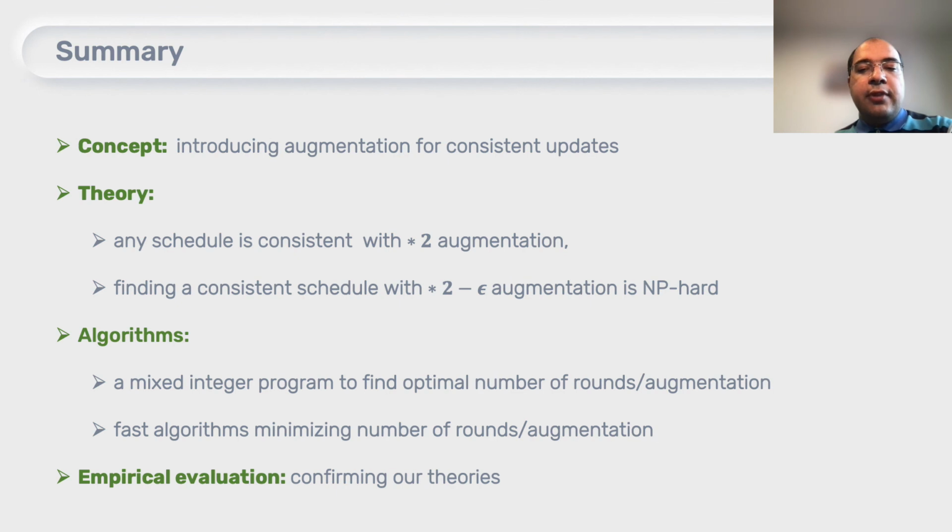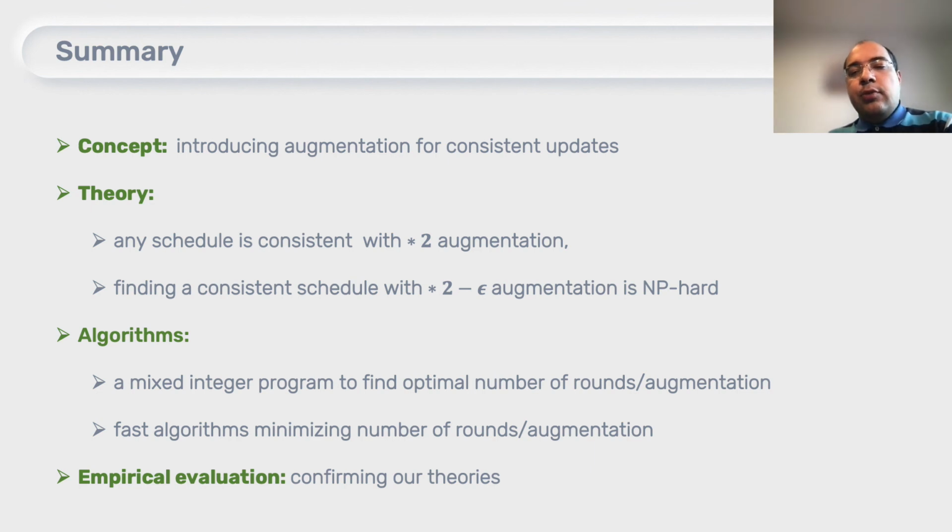In a nutshell, what we have done is we introduced a notion of augmentation for the consistent updates, where we are concerned about congestion and loop freedom in our networks. This notion of augmentation can be realized by buffers in networks. From a theoretical point of view, we showed that any update schedule can be realized by twice augmentation, which is relatively a lot. And we showed that with 2 minus epsilon augmentation, there are instances that we cannot have a